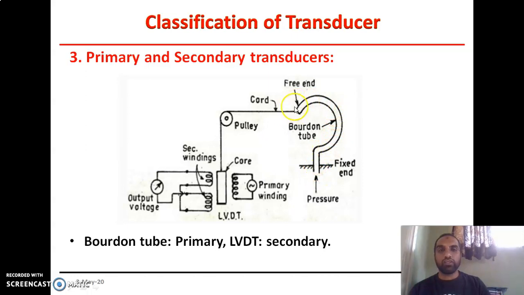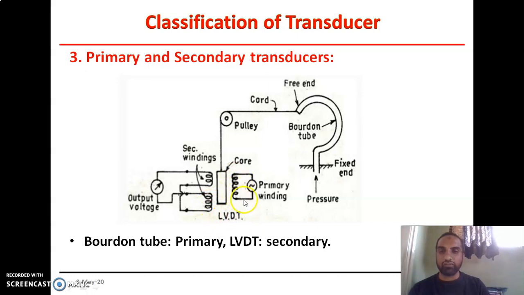There is another free end at which we are connecting one end of a cord. The cord is passed through the pulley and it is connected to one end of the core. The core is placed in between the primary and secondary windings of the LVDT.